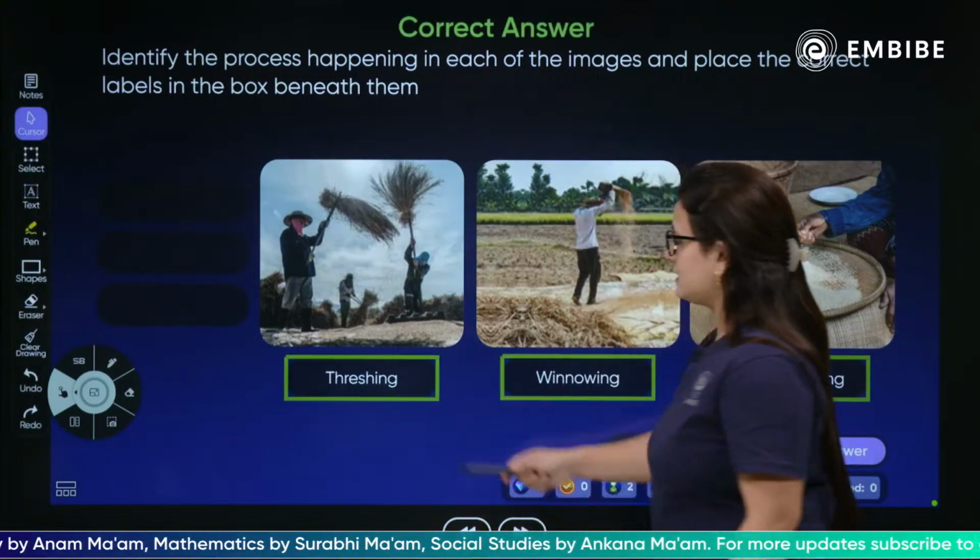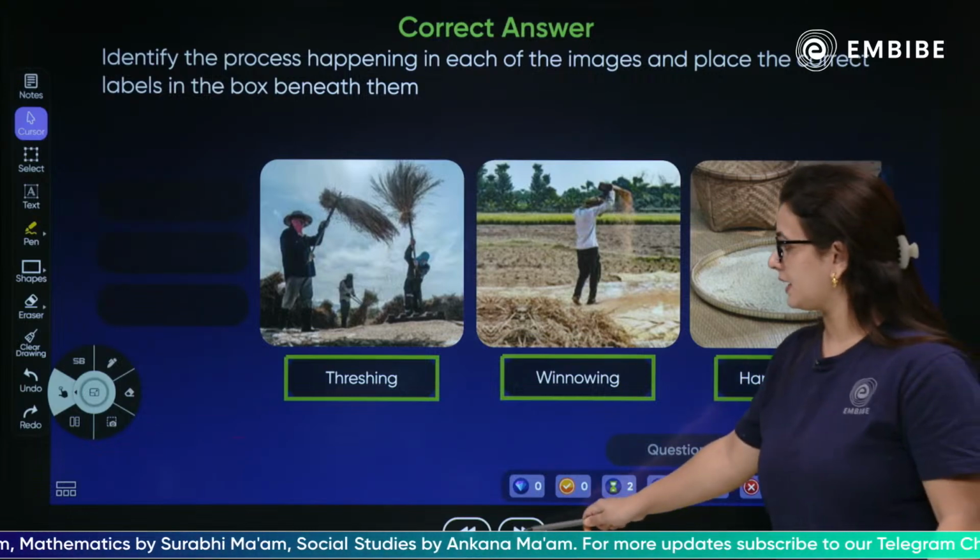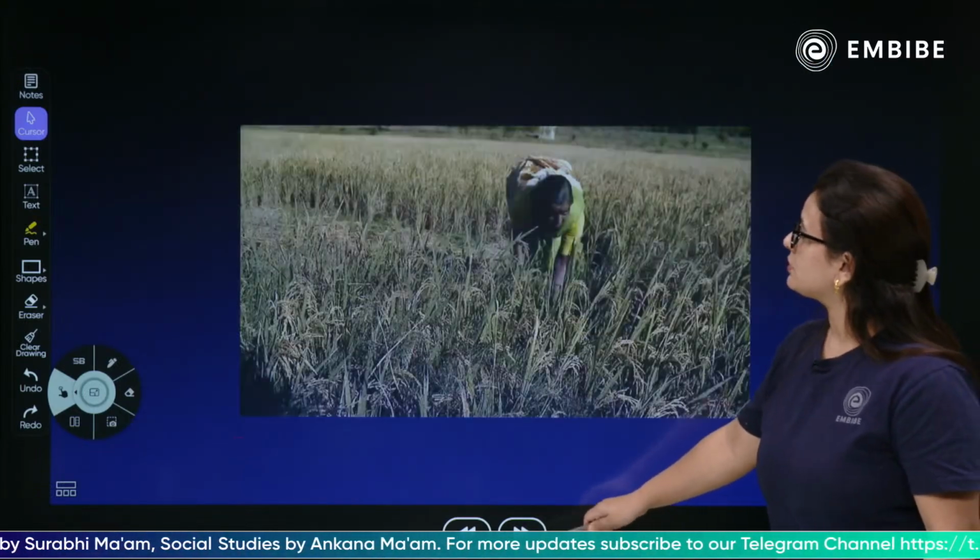So the correct answer is this. This is threshing, this is winnowing, and this is hand picking. These are the correct answers. So next is what, children?